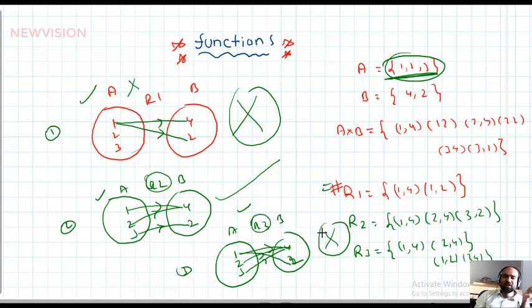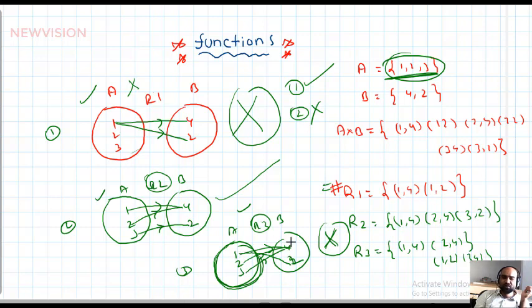Now I can conclude that this is not a functional relation. Why? Because all the elements of A must and should be used up. That is one condition, and only once. All the first set elements are used up, but only once is not satisfied, because 1 is used 2 times.